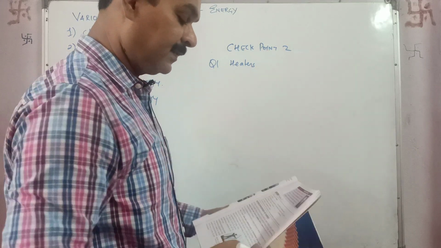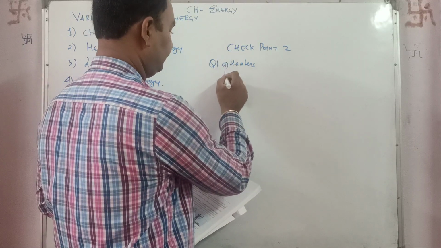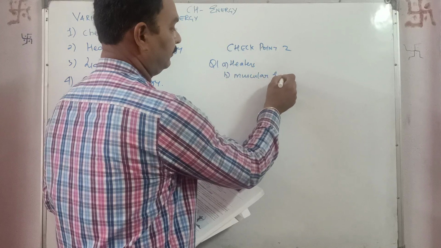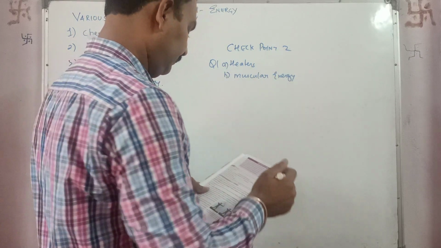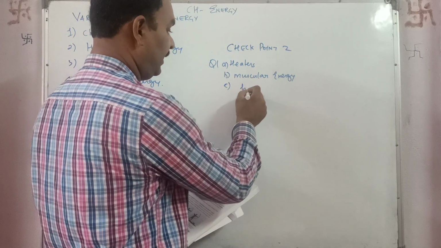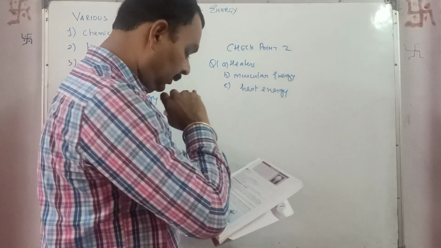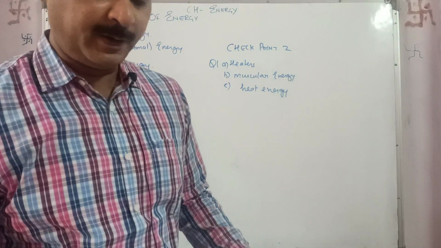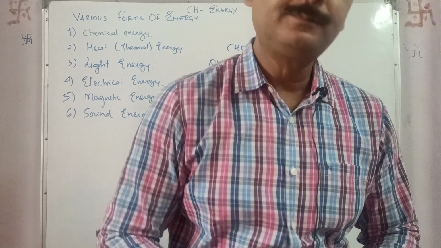Energy possessed by the muscles in an animal's body is called muscular energy. When a fuel is burnt, heat energy is produced. What is nuclear energy and which form of energy is most commonly used in our daily life? You can do it from there, from the book.